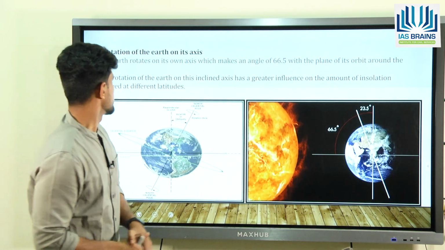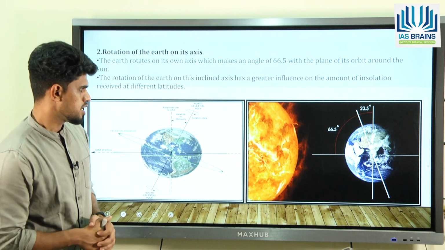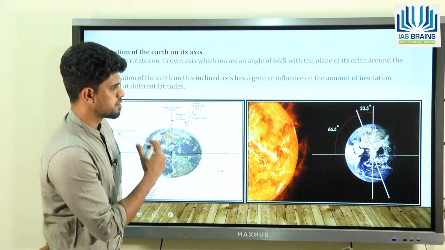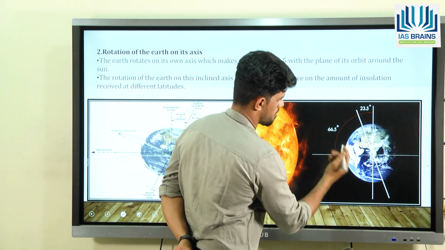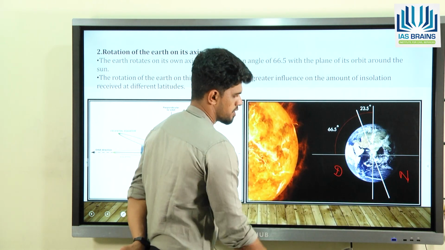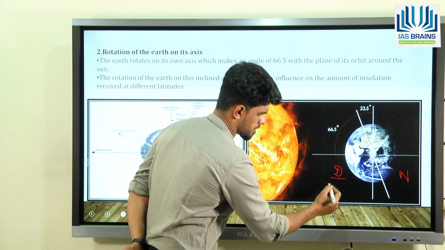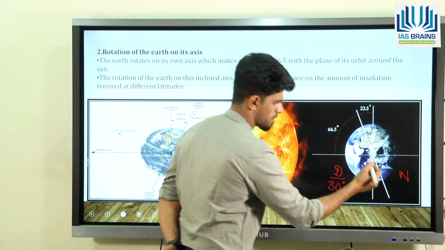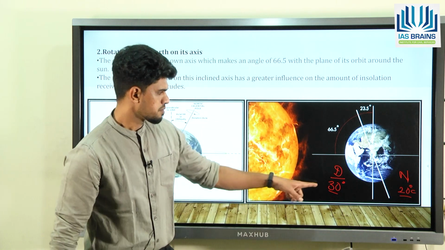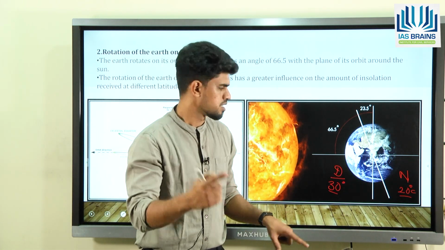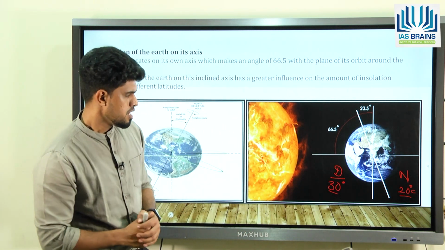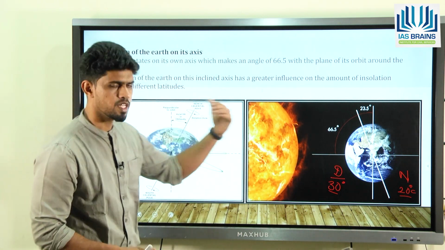Then the second factor is rotation of the earth on its axis. For example, you take this earth, it is actually rotating on its axis. You can observe that the part that is facing the sun will have day, and the part that is away from the sun will have night. That means you have more temperature during the day. Let us say the temperature is around 30 degrees, and during the night around 20 degrees, right? There is a variation in the temperature because there is a variation in the insolation. Why do we have variation in the insolation? Because only half of the earth is facing the sun at a time. That is what we call rotation.